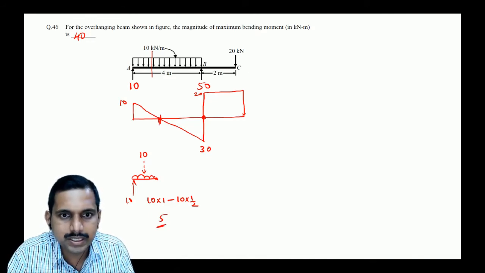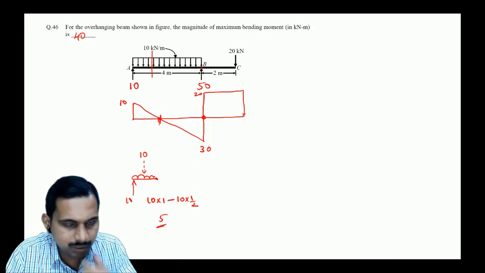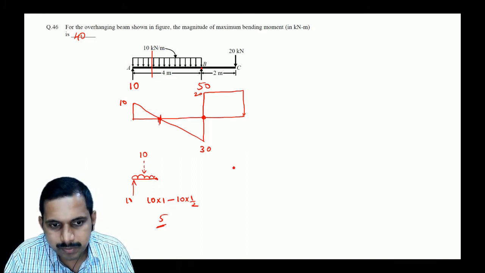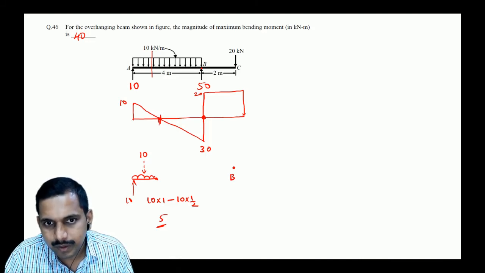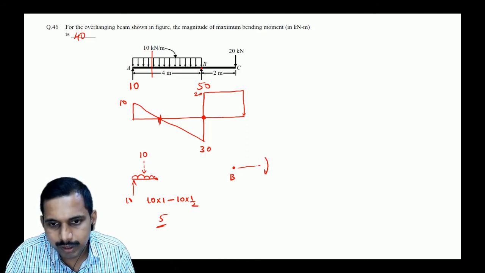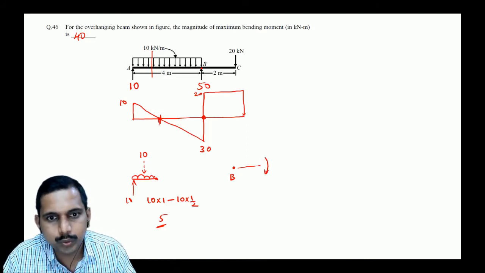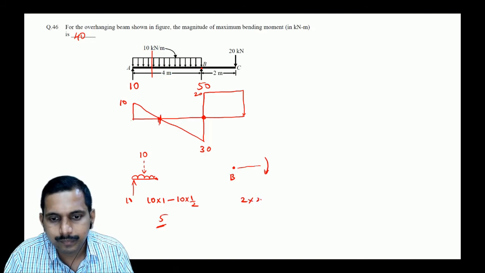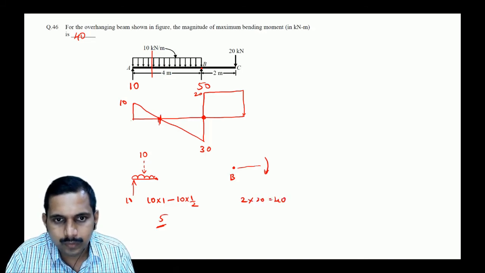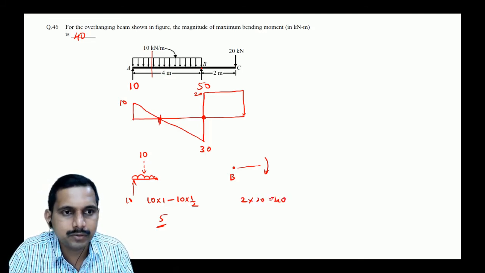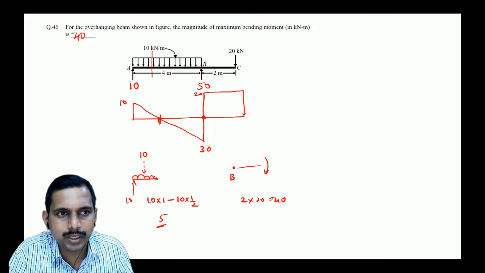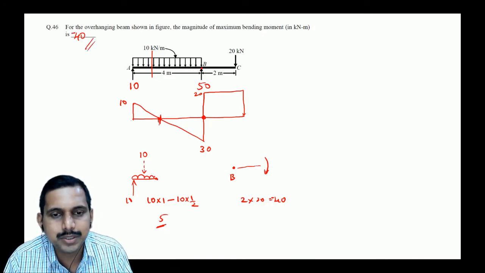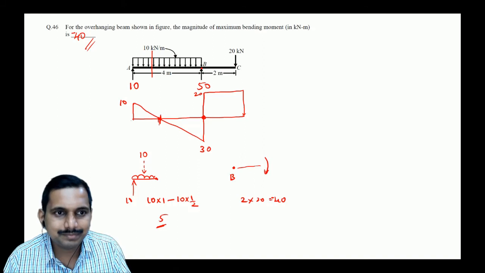The other side, this side, let us see. What is happening here? It is coming as a hogging bending moment, but it's okay. So with respect to the point B, it is 20 into 2, which is 40, correct? So the hogging bending moment, 2 into 20 is 40, correct? What is the direction? Minus, so minus 40. If the sign is not given, then you have to put minus 40. Easy, students? Is it not?